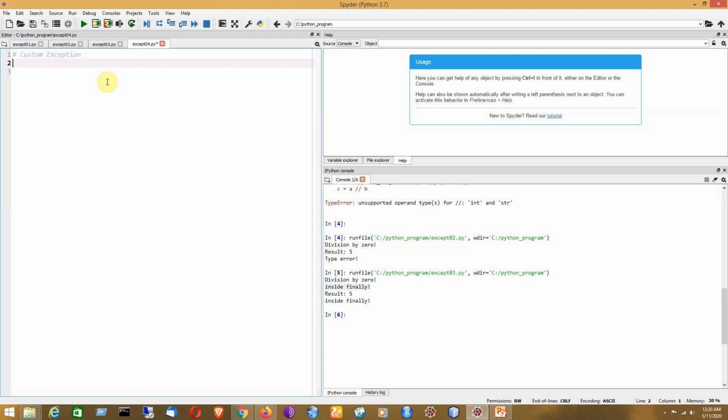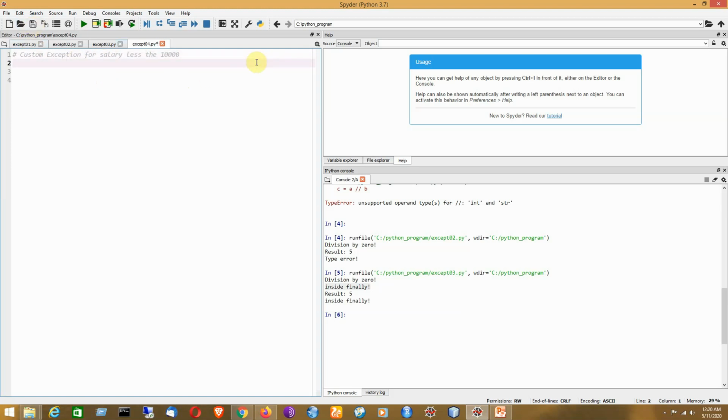Say, for example, I will be giving you an exception, a kind of exception that will be referred to as the low salary exception. If the salary is less than 10,000, then it will be referred to as the low salary exception.